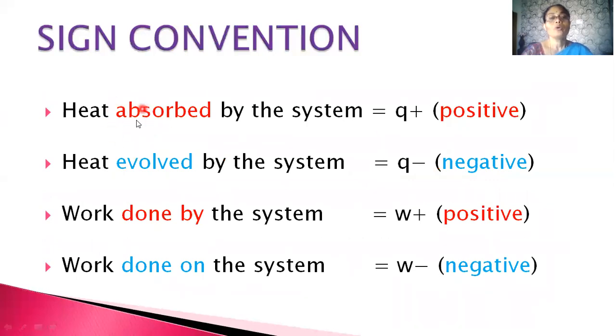To be more clear, we can just go through this. Heat absorbed by the system is taken as positive. Heat evolved by the system is taken as negative. While the work done by the system is taken as positive, work done on the system is considered as negative.